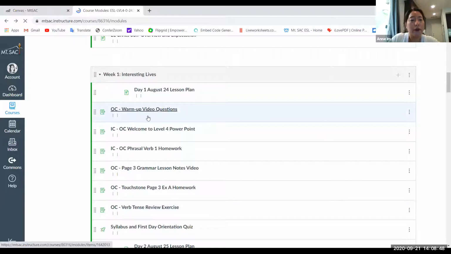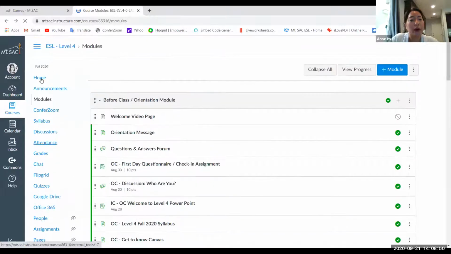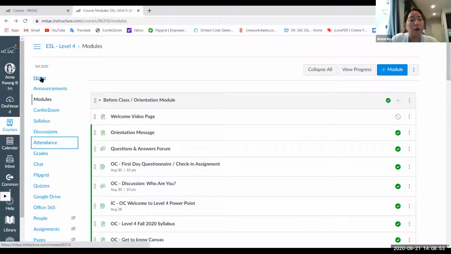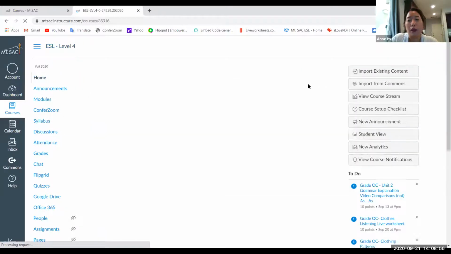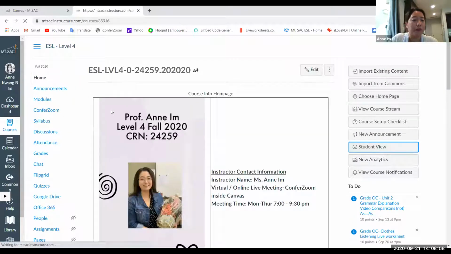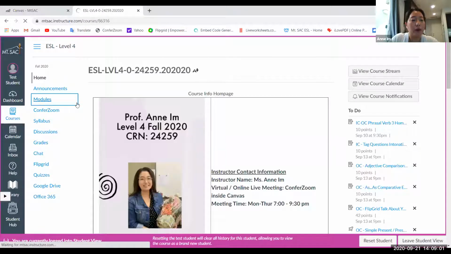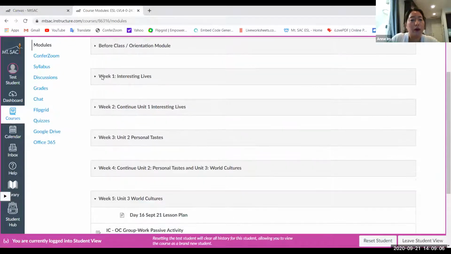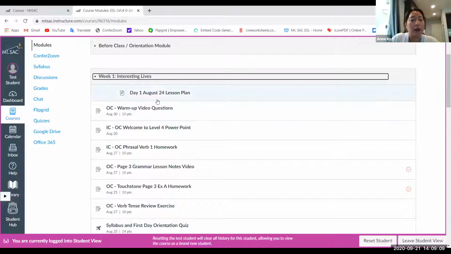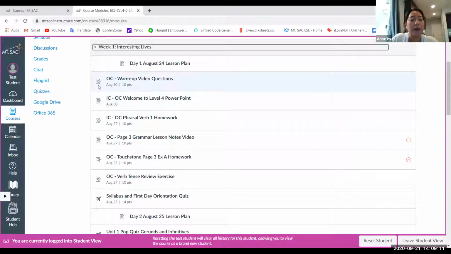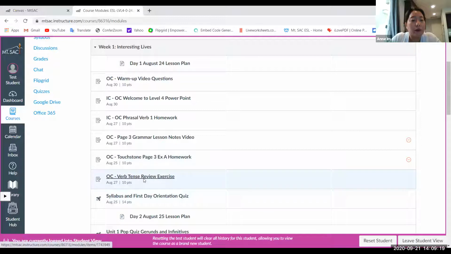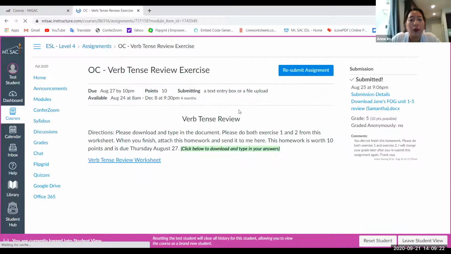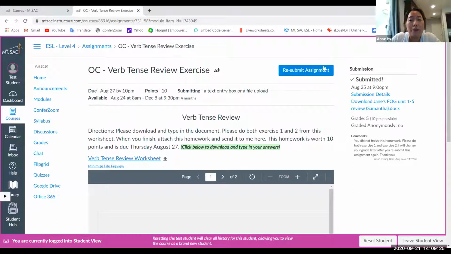When you go to the assignment, let me view as a student. So this is the view of what you see, student view. Go back to the module. Okay, let me start week 1. Okay, so again, paper and pencil means homework. Rocket means test. So let me see, verb tense review. So if you see this blue button, it just means submit assignment.